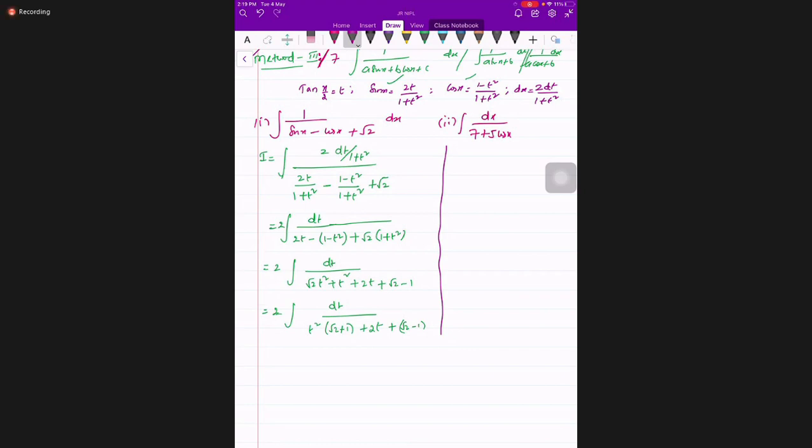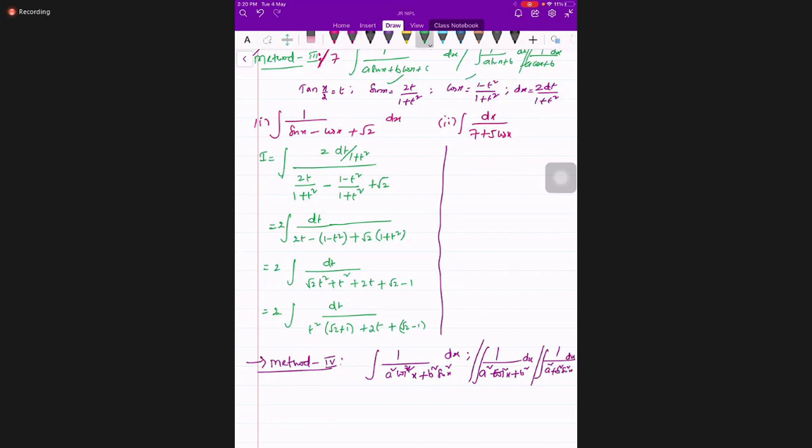Last method. We'll discuss that and then we'll end the session. Method number 4: integral 1 by a square cos square x plus b square sin square x dx. And there are more also, sir. Or integral 1 by a square cos square x plus b square dx. Or integral 1 by a square plus b square sin square x dx.